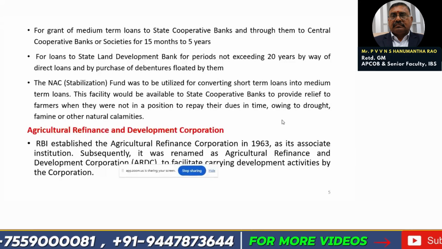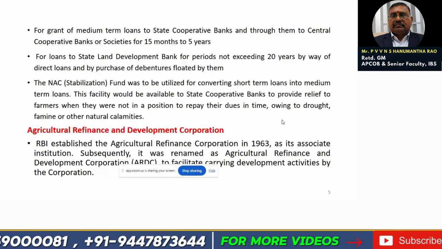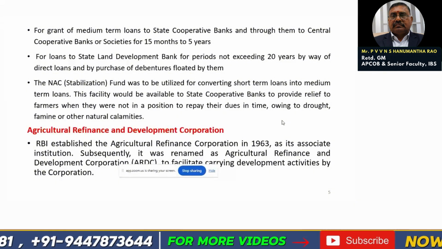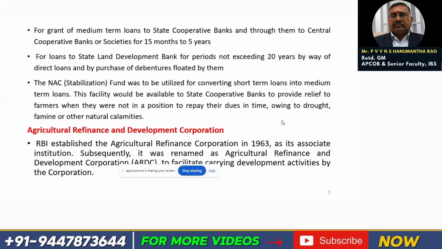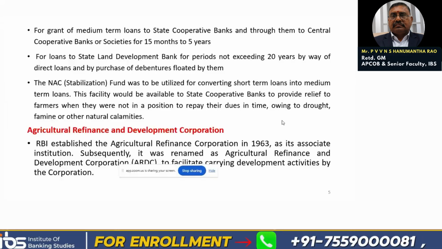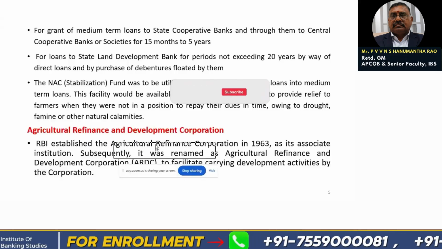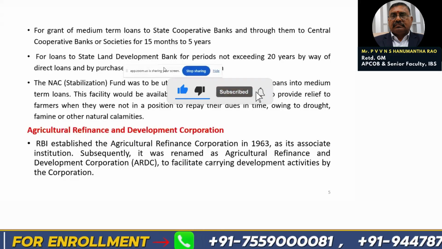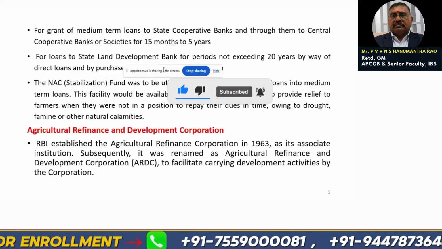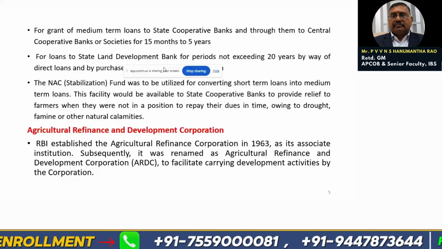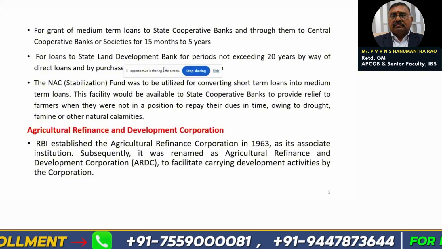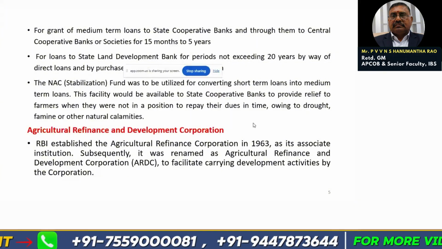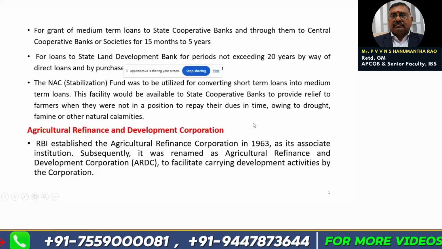Next one is the Agricultural Refinance and Development Corporation, ARDC. This is also there with the Reserve Bank of India. Please remember these two points, friends. This is the history of the Reserve Bank of India. Prior to forming NABARD, Reserve Bank of India was having two departments. One is ACD. ACD means Agricultural Credit Department.